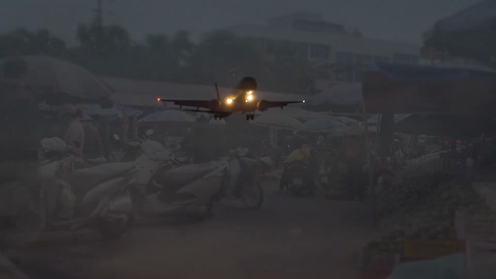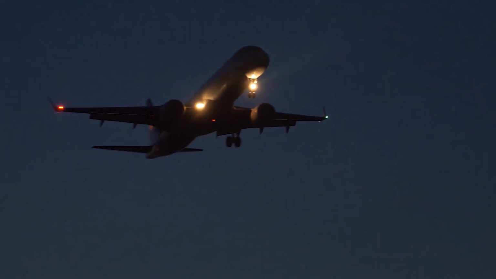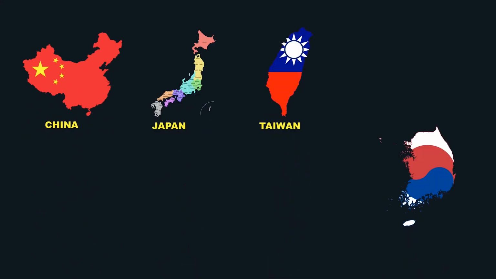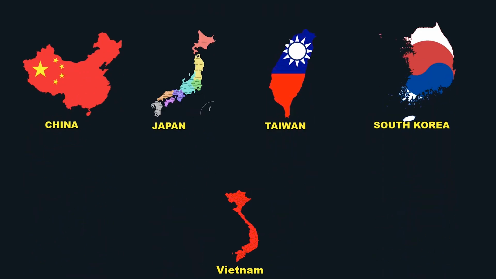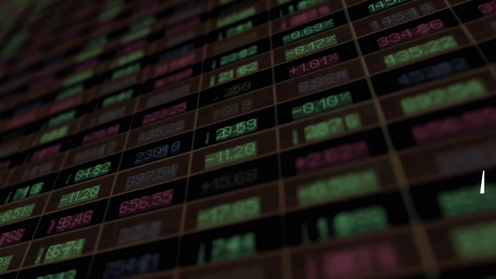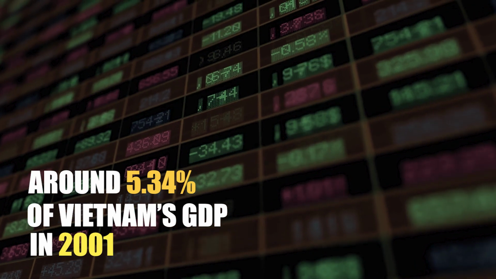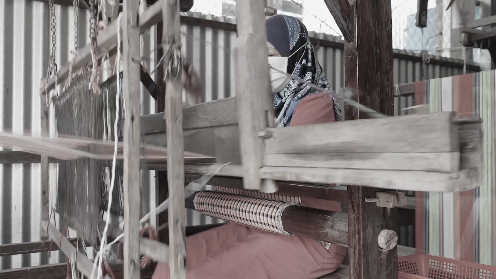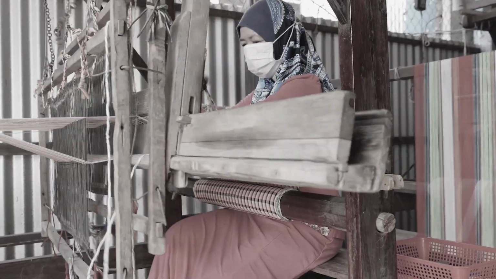They started to employ their manpower in foreign countries for remittance, and their population also understood the importance of it. China, Japan, Taiwan, and South Korea started to employ workers from Vietnam, and the remittance sent by the workers was a crucial step for the country's initial stage of development. Around 5.34% of Vietnam's GDP in 2001 was acquired from the remittance of foreign workers, and the local people started to become financially capable of investing money in business and commerce.